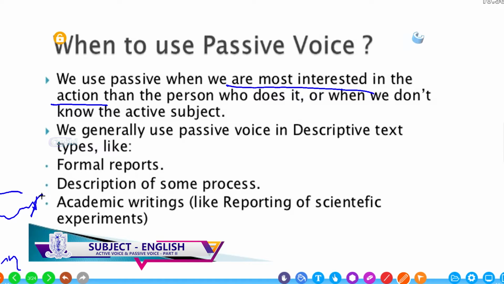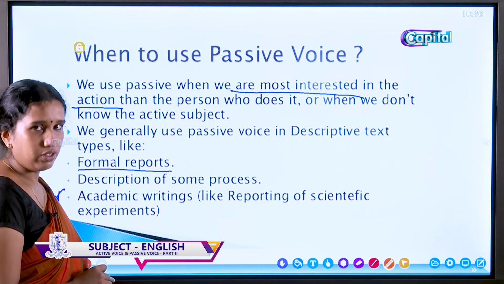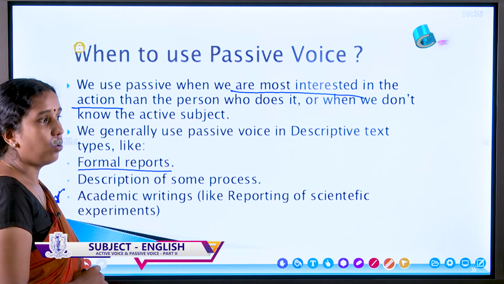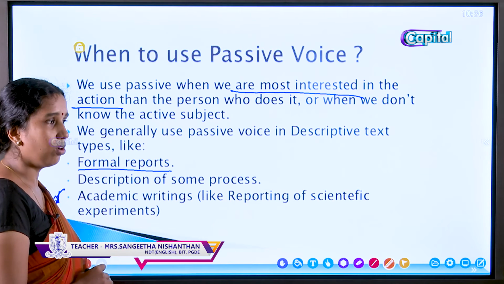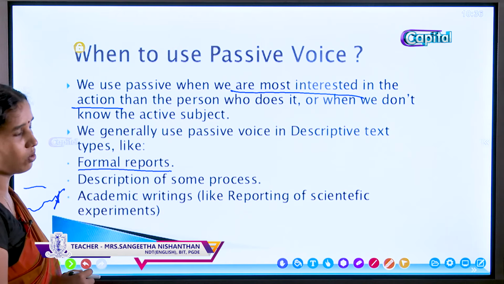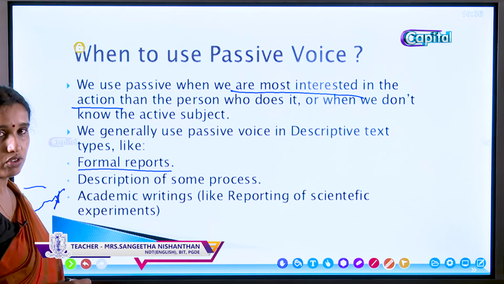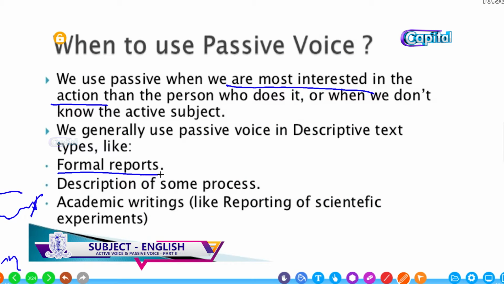And we use it for formal reports. When we are writing minutes, we use the passive voice mostly. The meeting was adjourned. The members were elected. In those instances, like reports and minutes, we use the passive voice rather than the active voice.